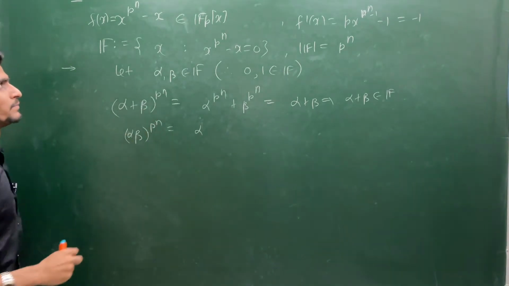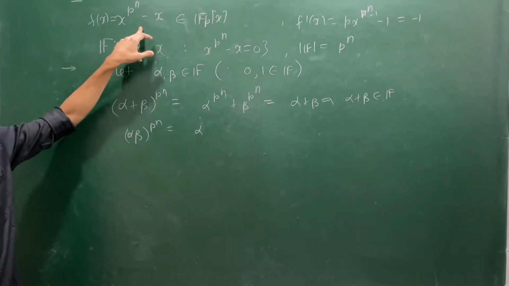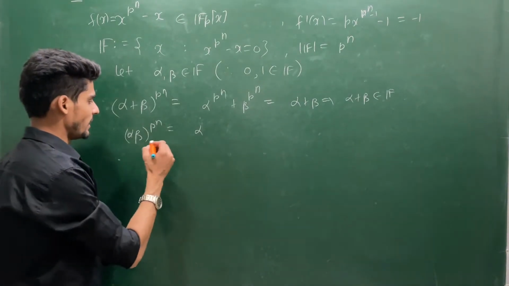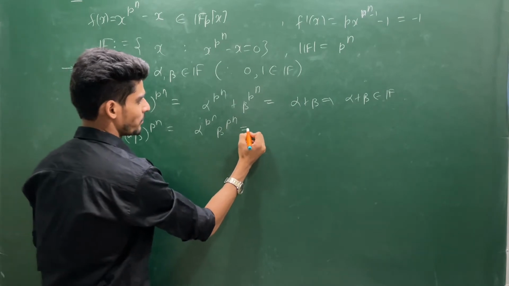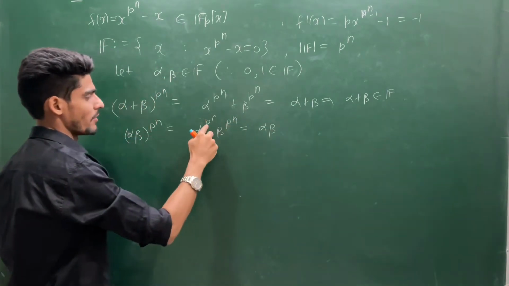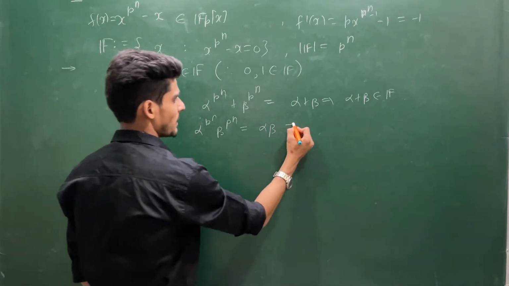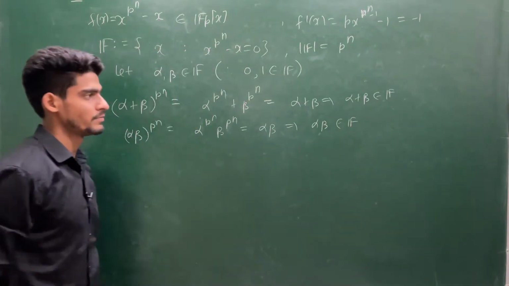I know that this F_p is commutative and I am collecting all the roots of this. So this will satisfy the commutativity. It will give me alpha power p^n, beta power p^n, which is again alpha beta, because alpha power p^n is the same as alpha, beta power p^n is the same as beta. So this implies alpha beta belongs to capital F.